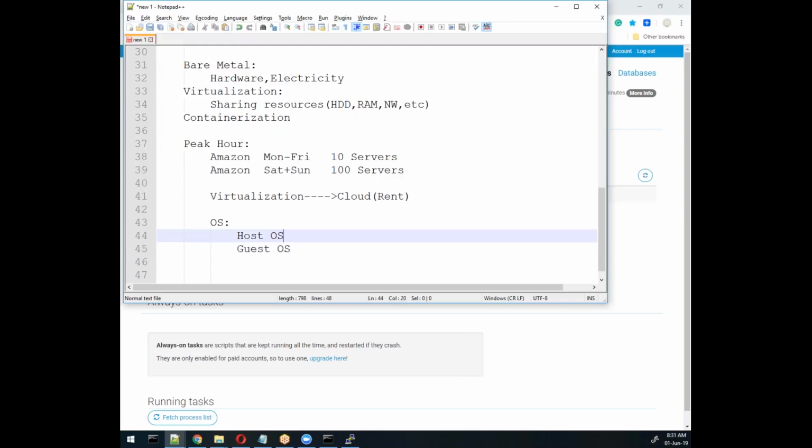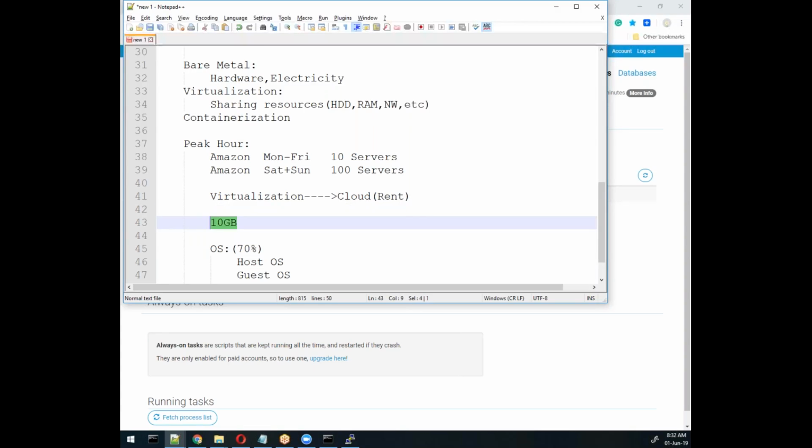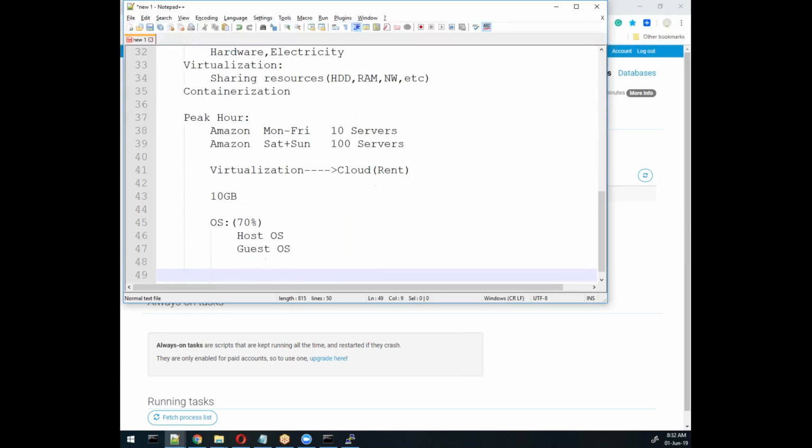Remember, the host operating system takes almost 70% of resources, especially Windows. In Linux it will not take that much, but up to 70%. Suppose you have 10 GB of RAM, 7 GB will be taken for loading the operating system. So it is a huge amount of memory and resources we lose to the operating system.